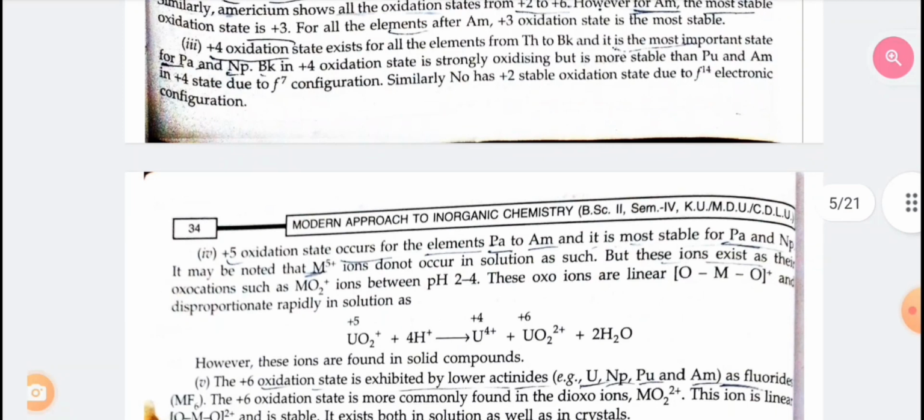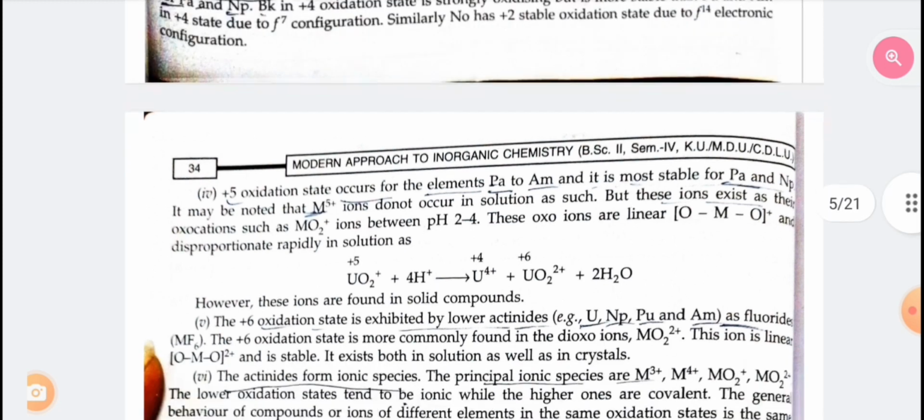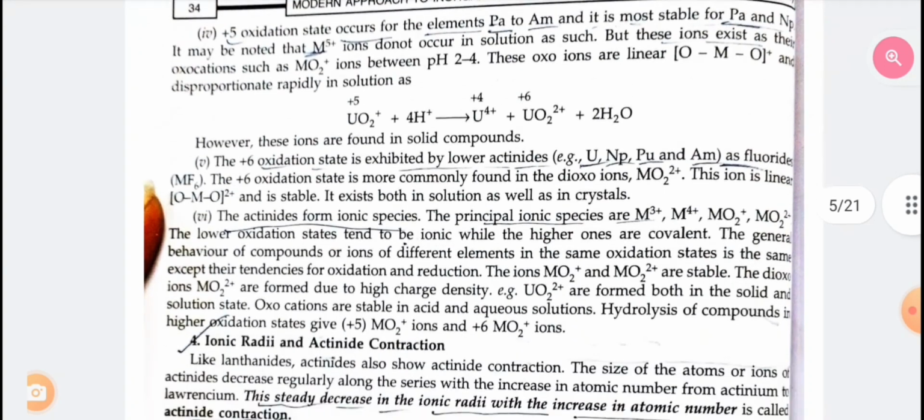Fourth, the +5 oxidation state occurs for the elements protactinium to americium, and it is most stable for protactinium and neptunium. It may be noted that M5+ ions do not occur in solution as such, but these ions exist as their oxocations such as MO2+ ions between pH 2 to 4. These oxocations are linear and disproportionate rapidly in solution. However, these ions are found in solid compounds.